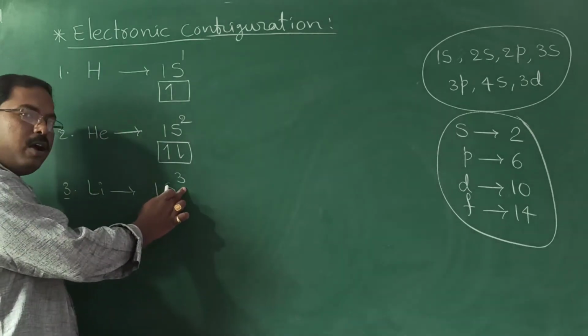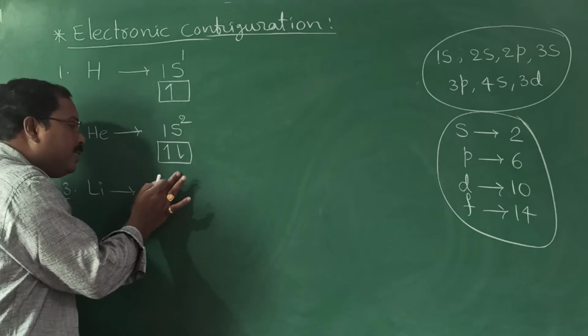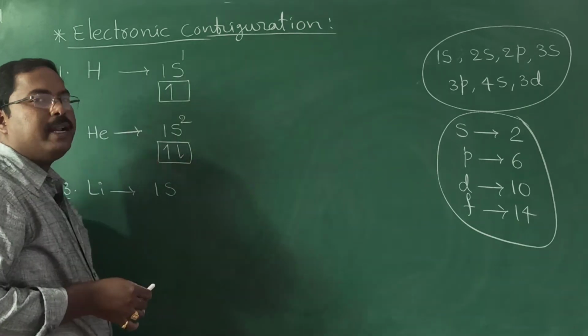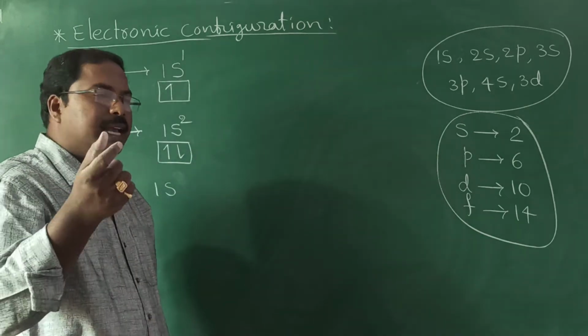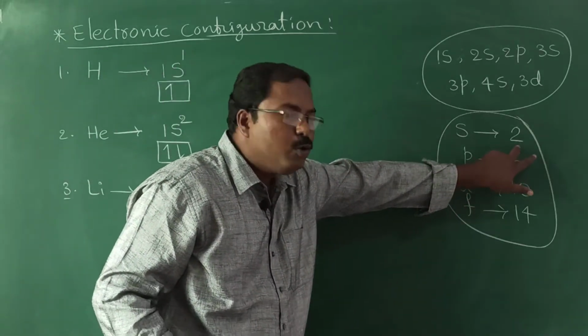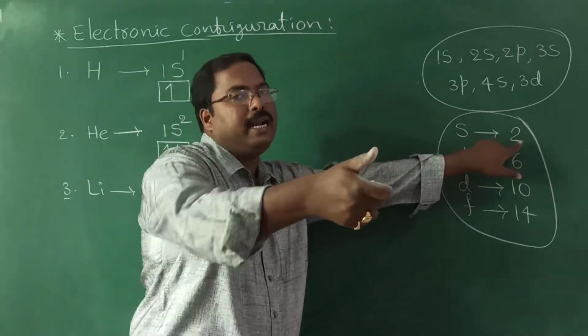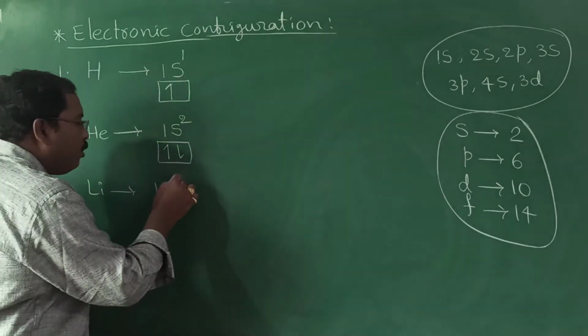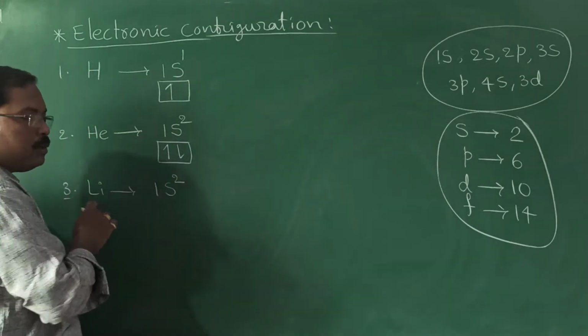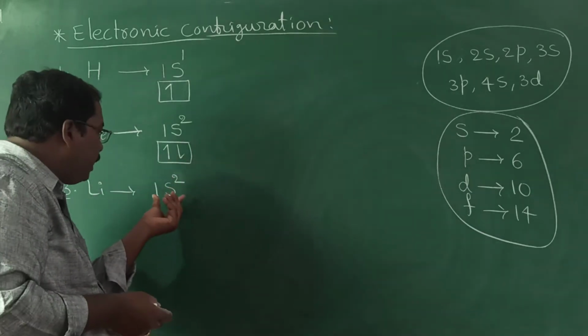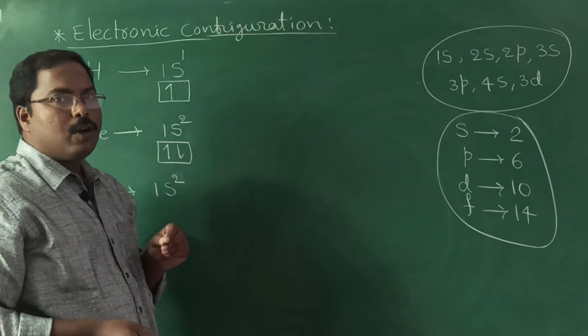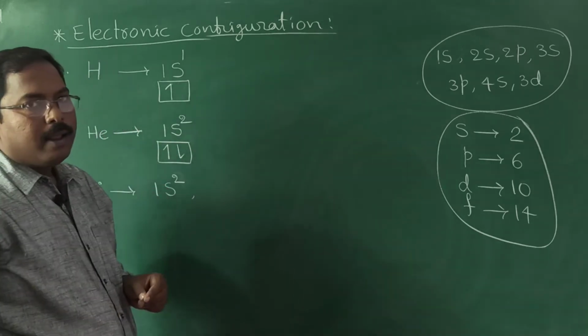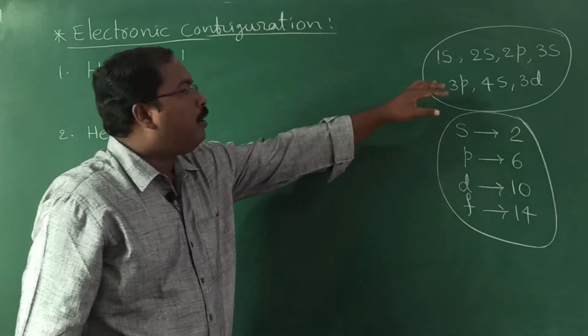100% it is wrong. You cannot write 1s3. Sir, why don't we write 1s3? Because s orbital capacity how much? 2 electrons only. So you cannot write 1s3. Out of the 3 electrons we have, first we write the 2 electrons in 1s orbital. Then go to the next orbital which is available.